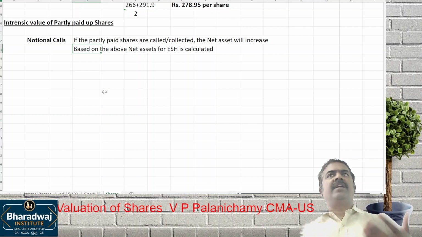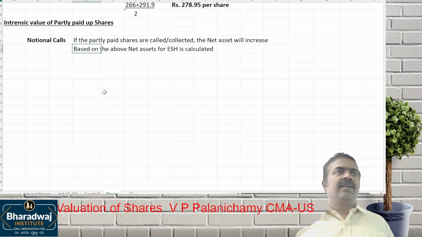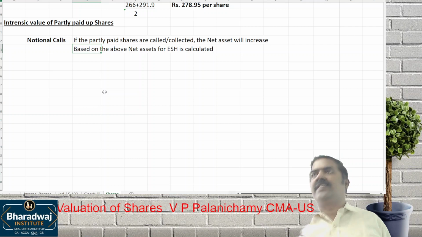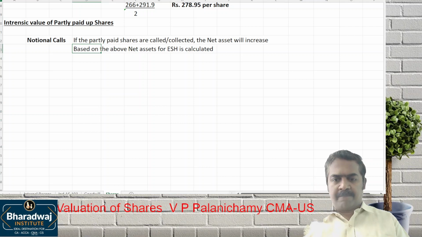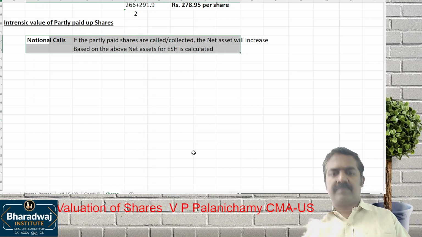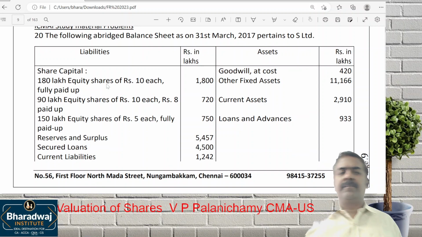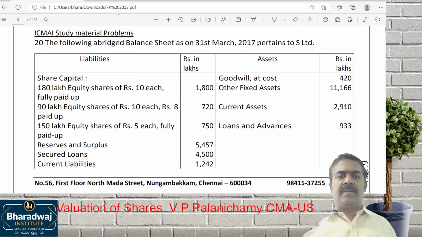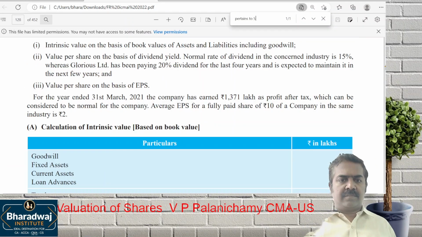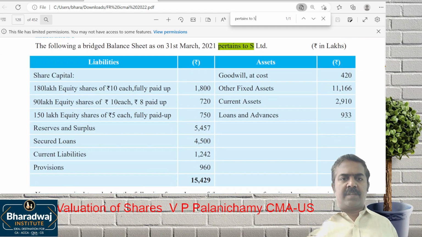We'll apply it in a question so that you will understand better. We are going to solve from your ICMA material. Shall we? Have we taken up this? Look at question number 20. This is taken from my ICMA material. The same question.